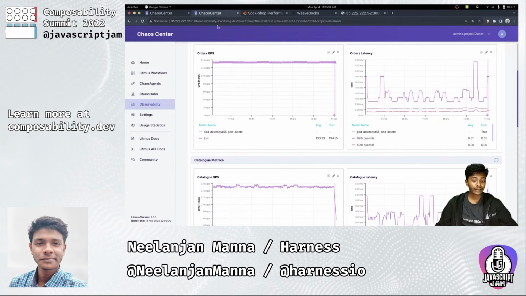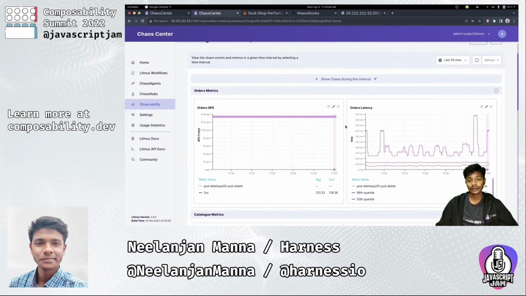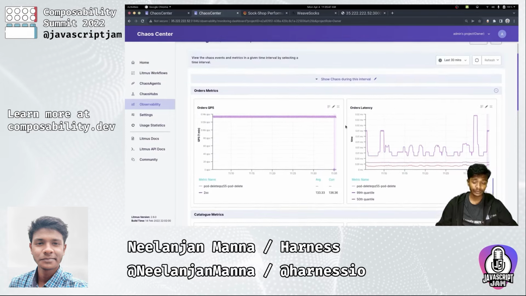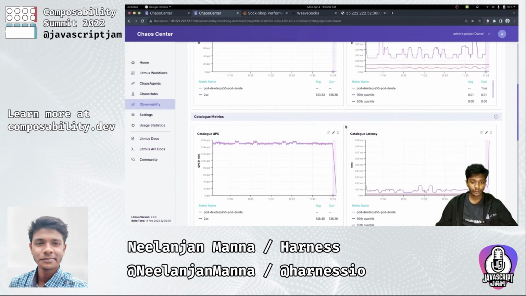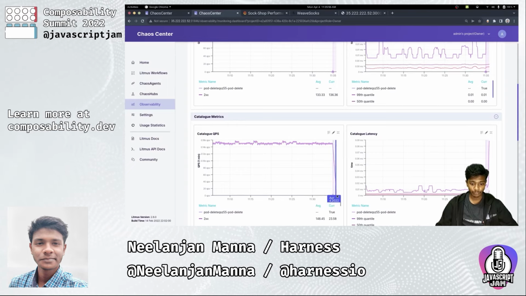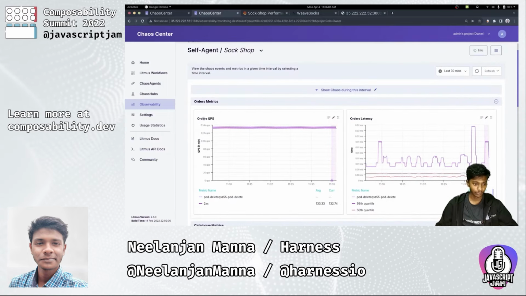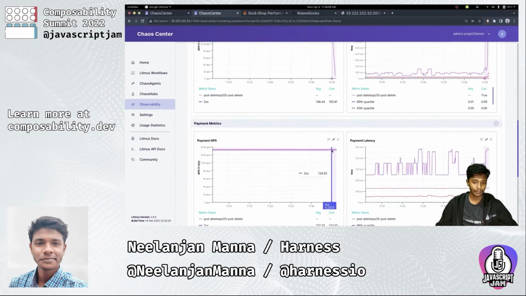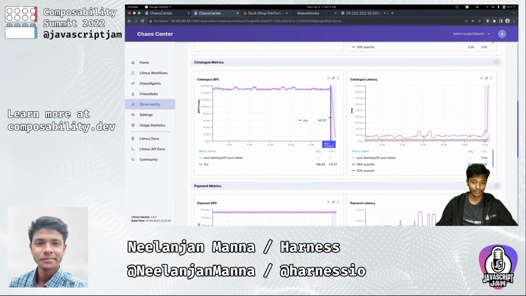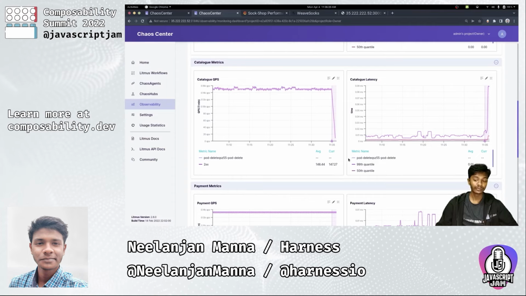Litmus Chaos provides an observability panel right as part of your observability stack, and it uses external data sources such as Prometheus in order to generate your application dashboards. So as part of this observability dashboard for SockShop, as you can see, at this specific time our pod delete experiment has been started, and you can see that our graph is going down right now. While our other metrics such as orders or payment are fine since the beginning of the chaos experiment, the catalog is not the same. The queries per second from catalog is progressively going down since we have injected this chaos.